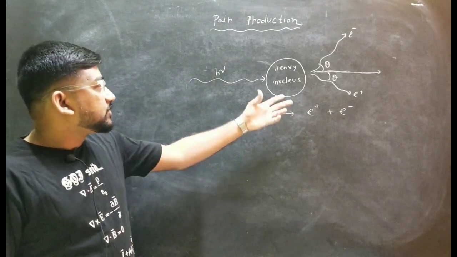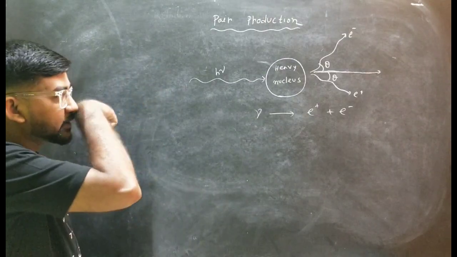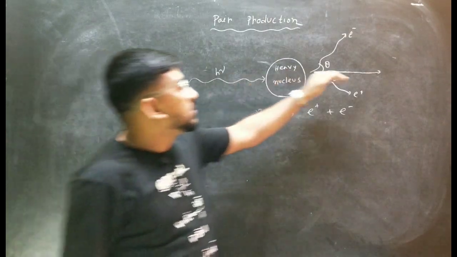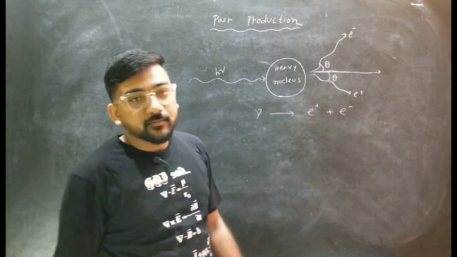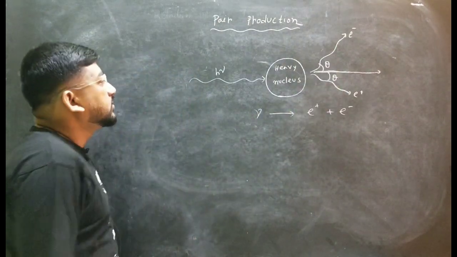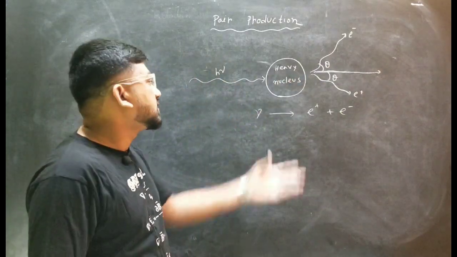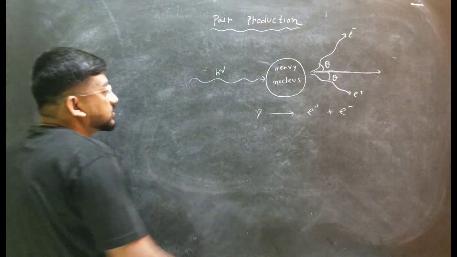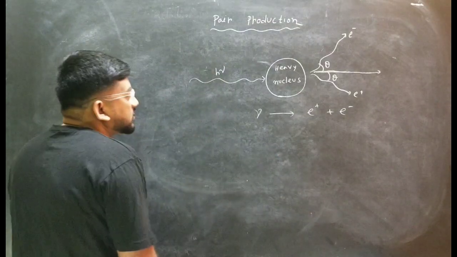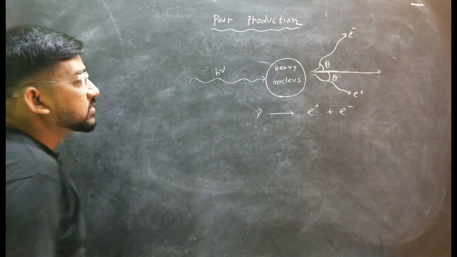If you analyze the momentum conservation along the y axis, the momentum is conserved, that's why this angle will be the same. But if you talk about the momentum conservation along the x direction, then you can understand why this heavy nucleus is needed. First, energy conservation is very easy to understand, because the speed is the speed of light in vacuum.